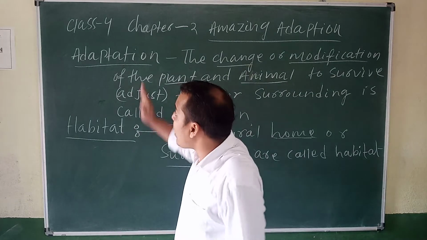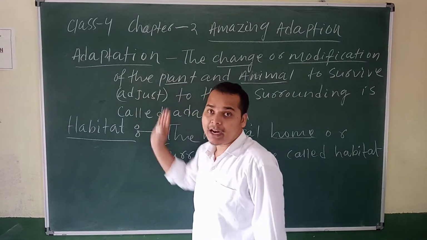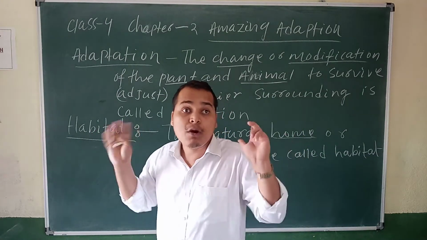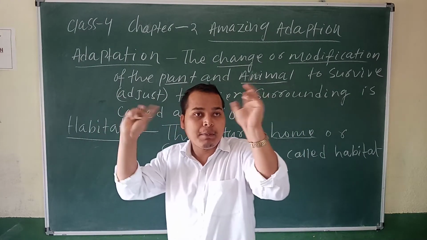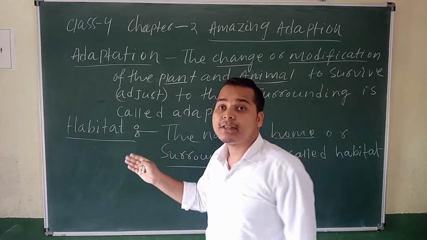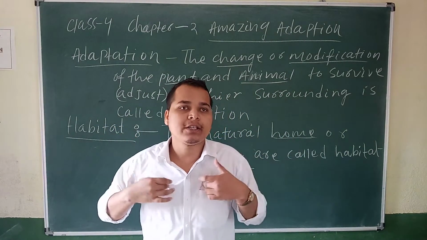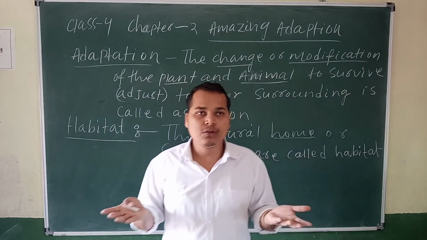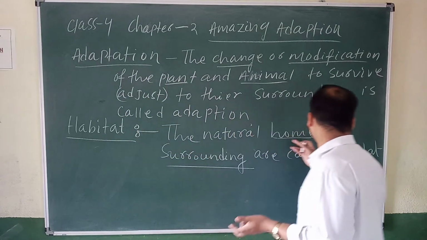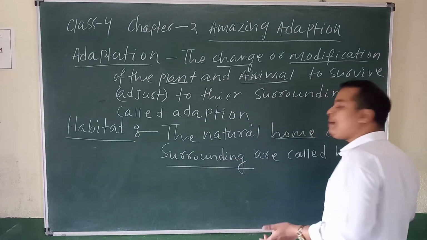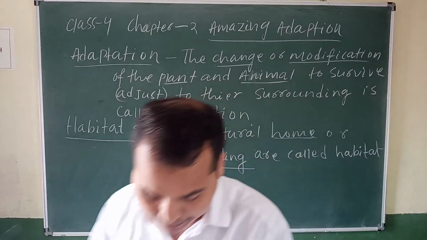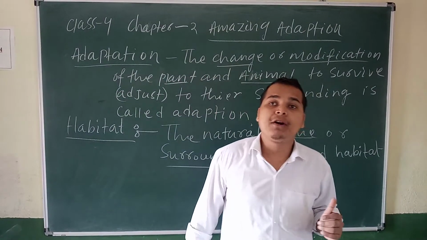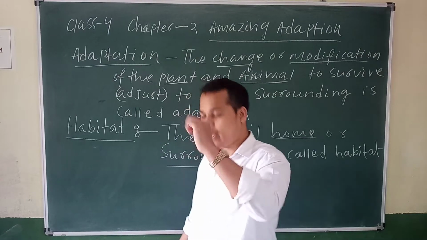So adaptation and habitat are clear. Adaptation means to adjust, think about your chapati. And habitat, always think about your home. We are staying in a home, so our habitat is home. The natural home or surrounding is called habitat. So why are adaptation and habitat there? Because of the climate and weather.